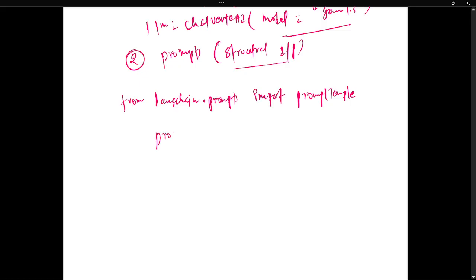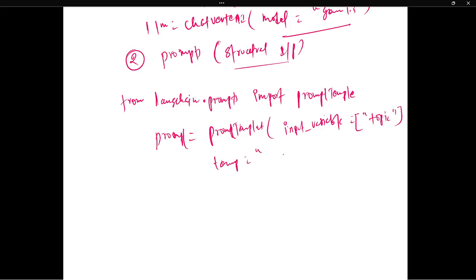Then you write a variable, prompt equals PromptTemplate, then you pass input_variables equals whatever topic you want, like topic, and then you pass the template. Suppose the input variable is topic, so the template is: explain